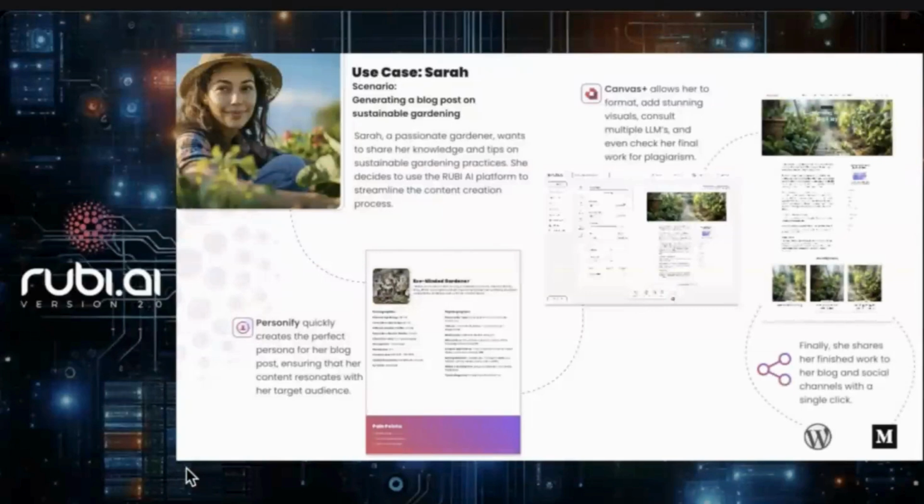posting, whether it be a blog to your WordPress, whether it be a blog to Medium, or maybe it's to your social media channels. You can connect those, and with one click, you can push your product straight to the market. Now, you can also schedule when that goes out, so you can actually build months in advance to go out and get your content there. And the thing about this is that it's all in one application. You never have to leave.